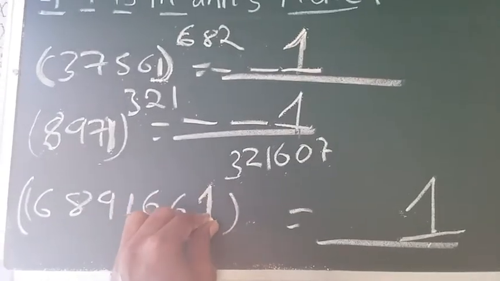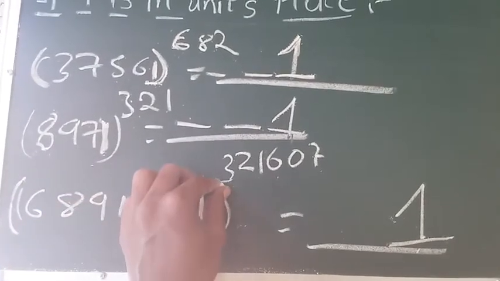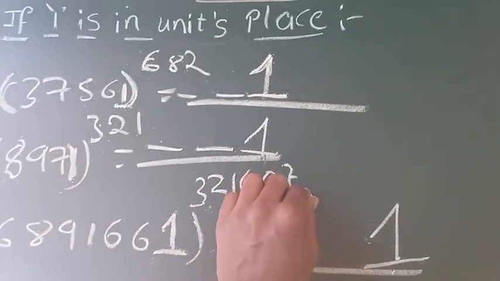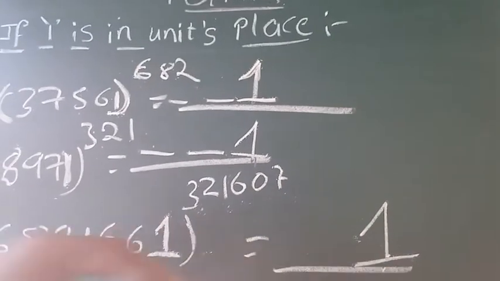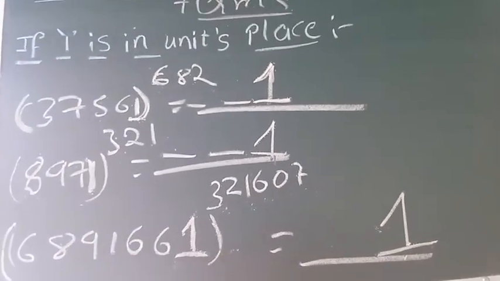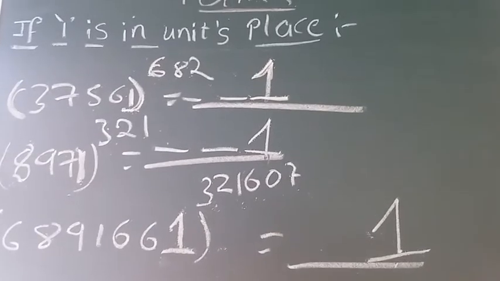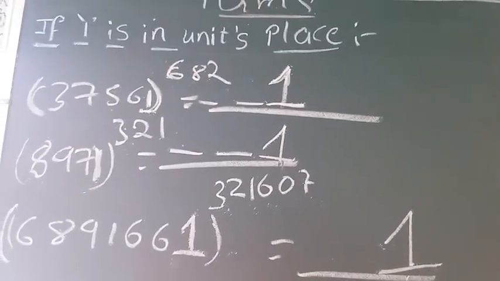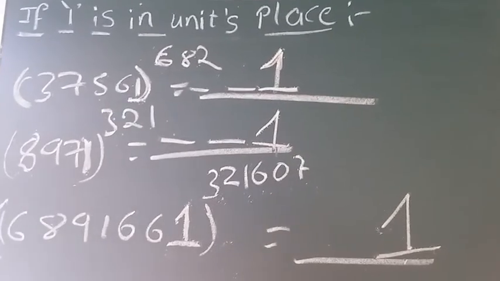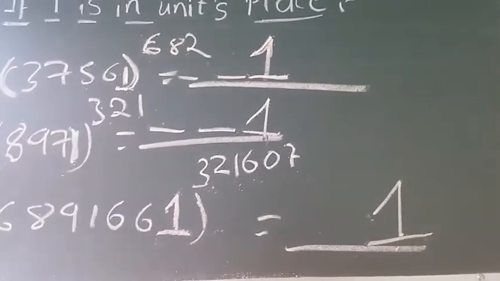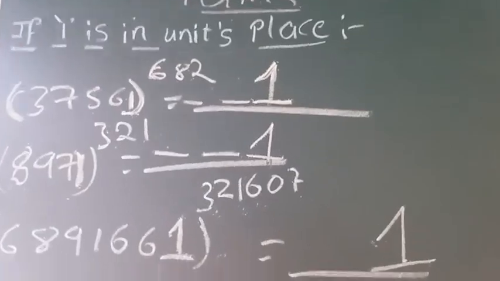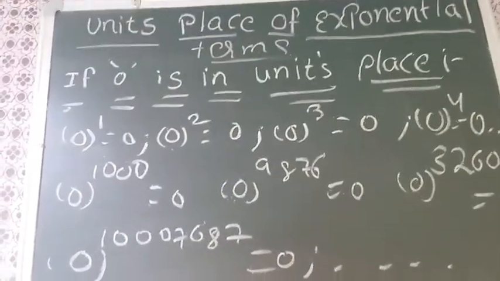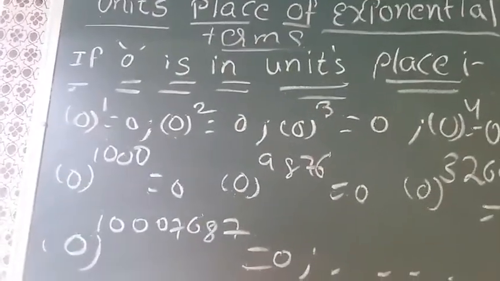So here the units place of this number, when you multiply 321607, you will get 1 in units place. That is the concept here. When you want to multiply any number n times, if the number is having 1 in units place, definitely after multiplying n times, again you will get 1 in units place. Next concept, if 0 is in units place.